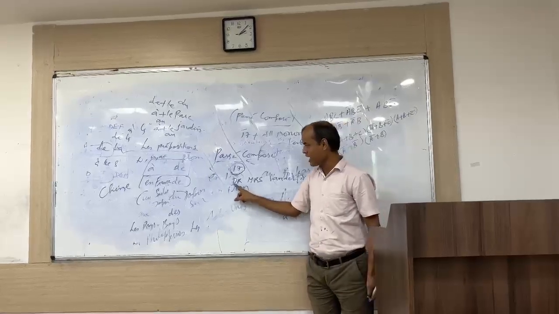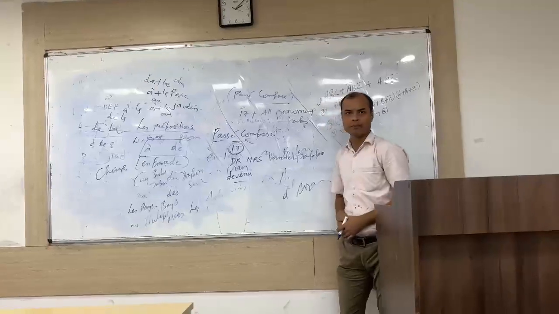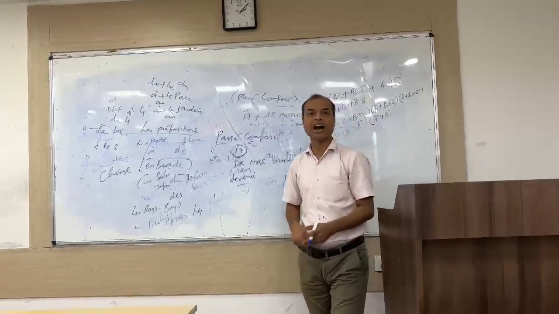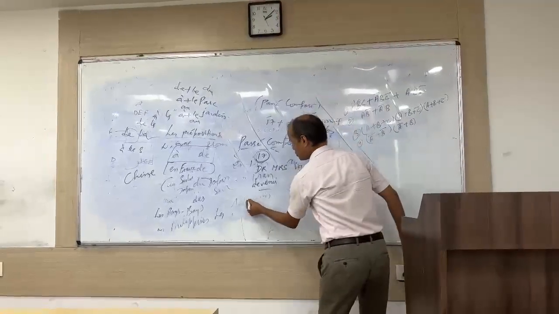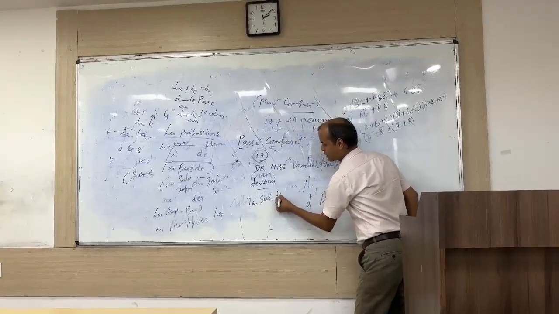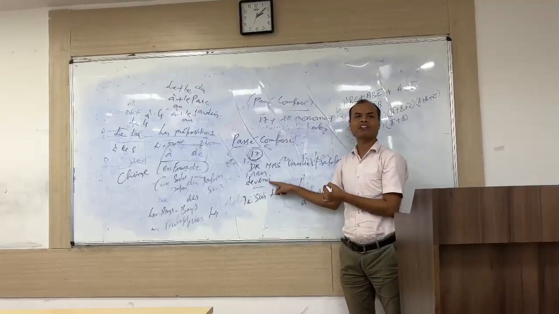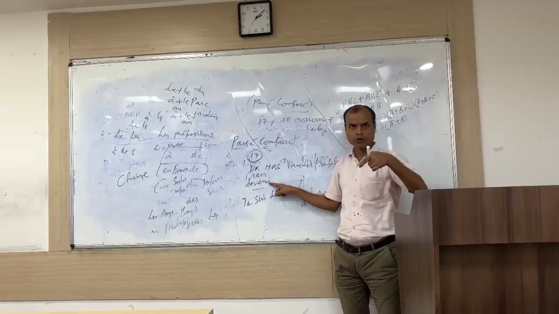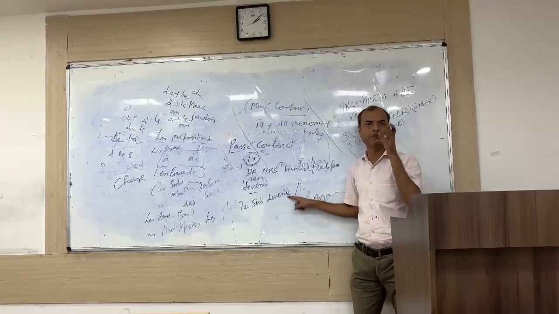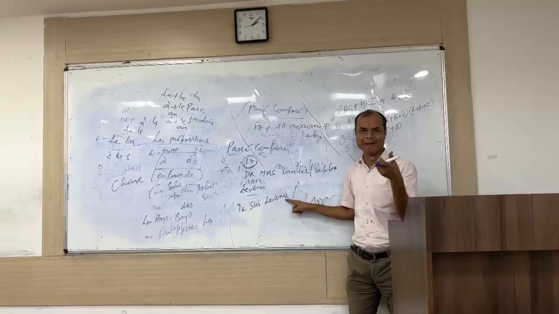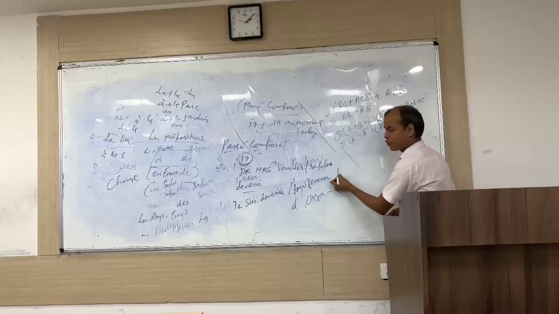For example, here D indicates devenir. Devenir means to become. If you want to say I became something, I became a doctor, you have to say je suis devenu, because you know the past participle of venir is venu: je suis venu. In the same way, the past participle of devenir is devenu. So je suis devenu means I became. Je suis devenu professeur de français.